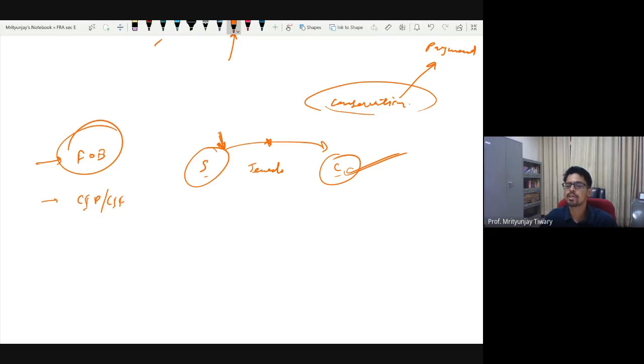That is by our mutual agreement. Most of the time, this FOB system happens in B2B business, and also most of the time in export-import businesses. But the same thing could have been structured in a different manner, where our contract could have said that your responsibility is not only to deliver it to the courier partner, but also to make sure that it is delivered properly. So your responsibility ends only when the customer gets the product.